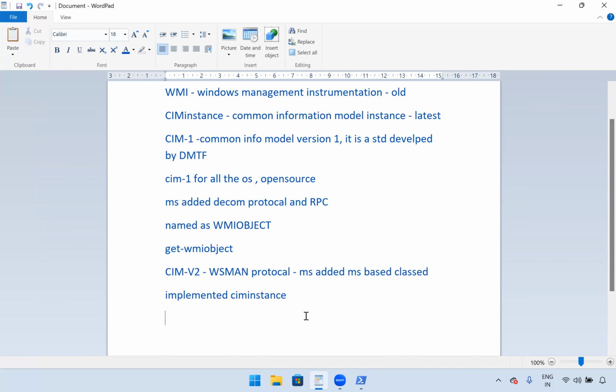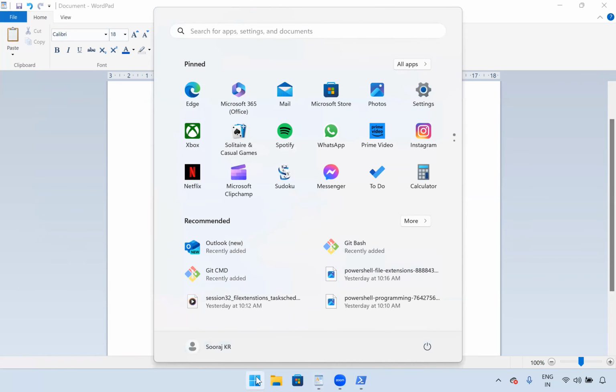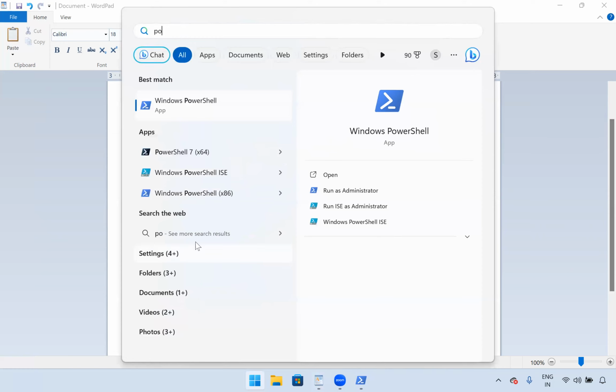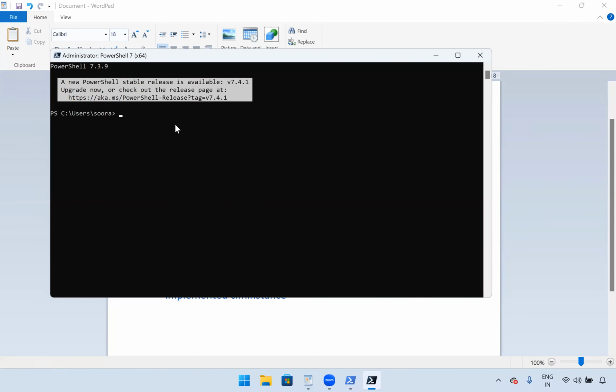Let me open PowerShell 7. We'll see whether WMI object works or not. This is version 7, right? Get-. I'm pressing tab. It is not working. Let me try SIM instance. See, this is working, right? This is the new version. If I'm not wrong, from version 6, this WMI object won't work.